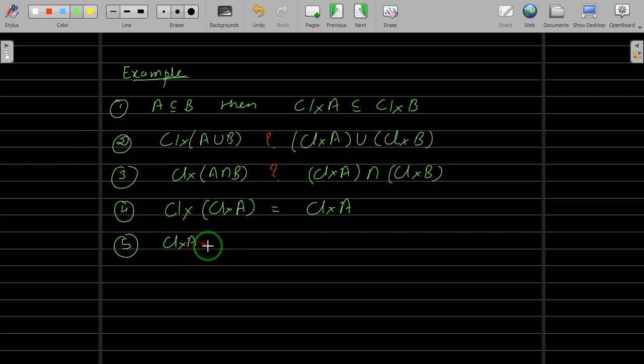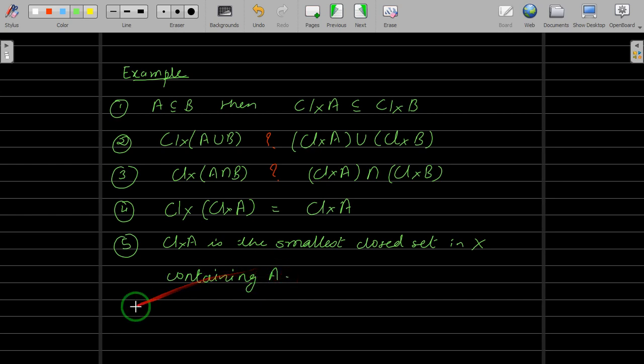Closure of A in X is the smallest closed set in X containing A. A simple observation, but try to prove it.